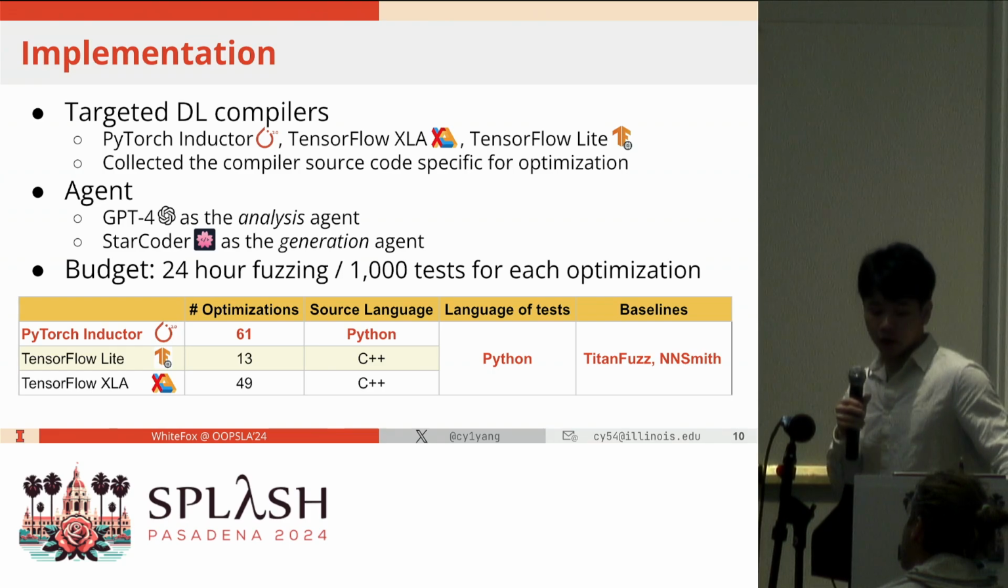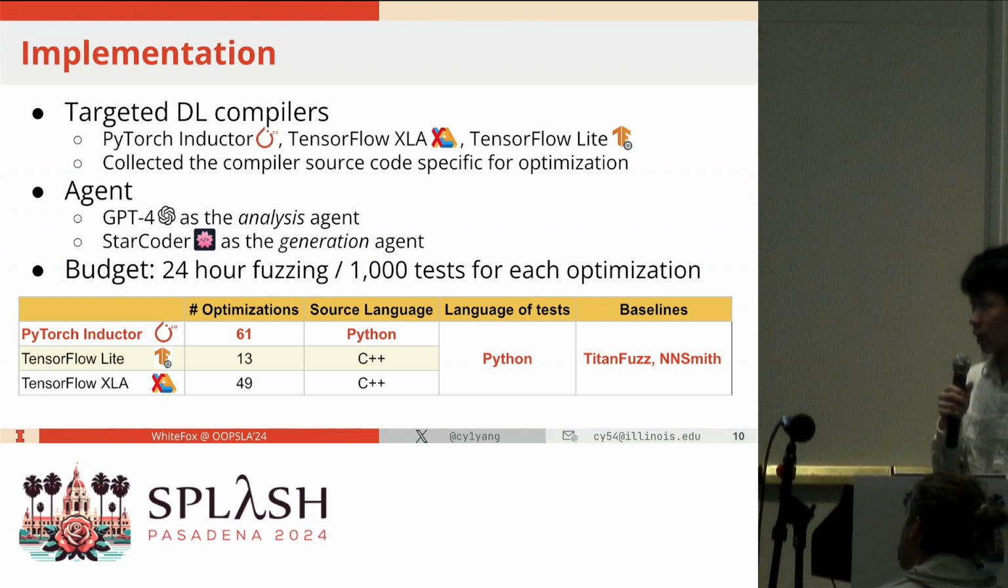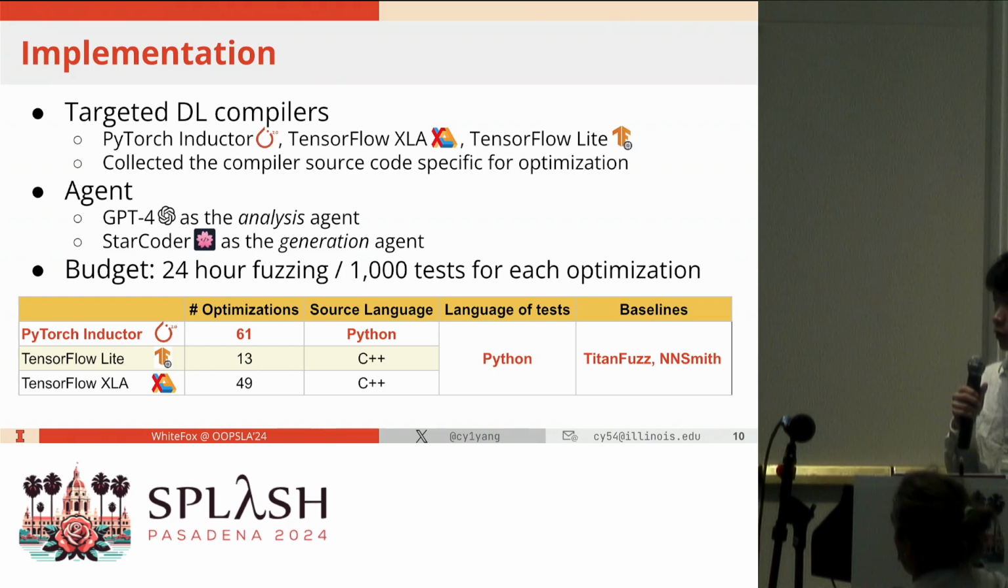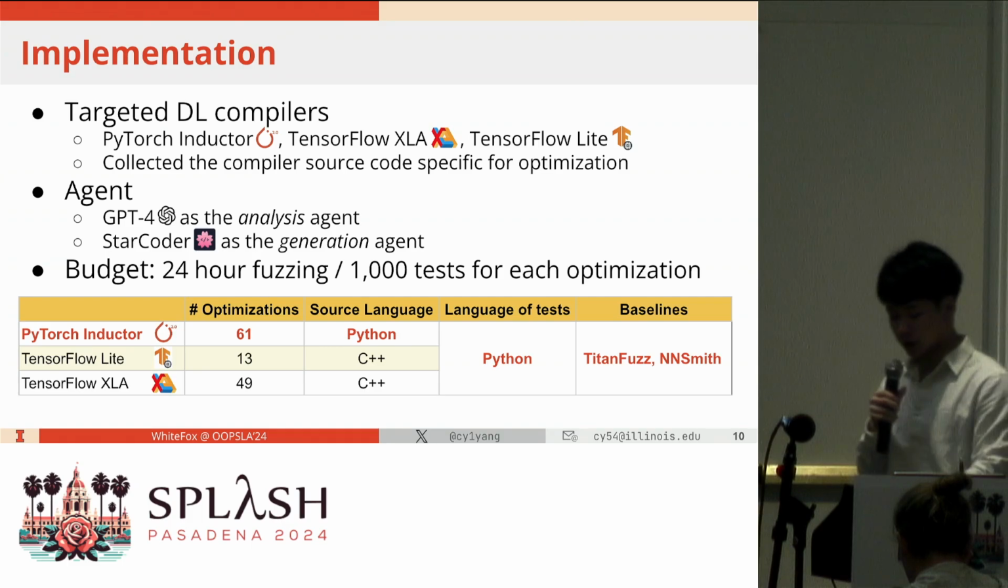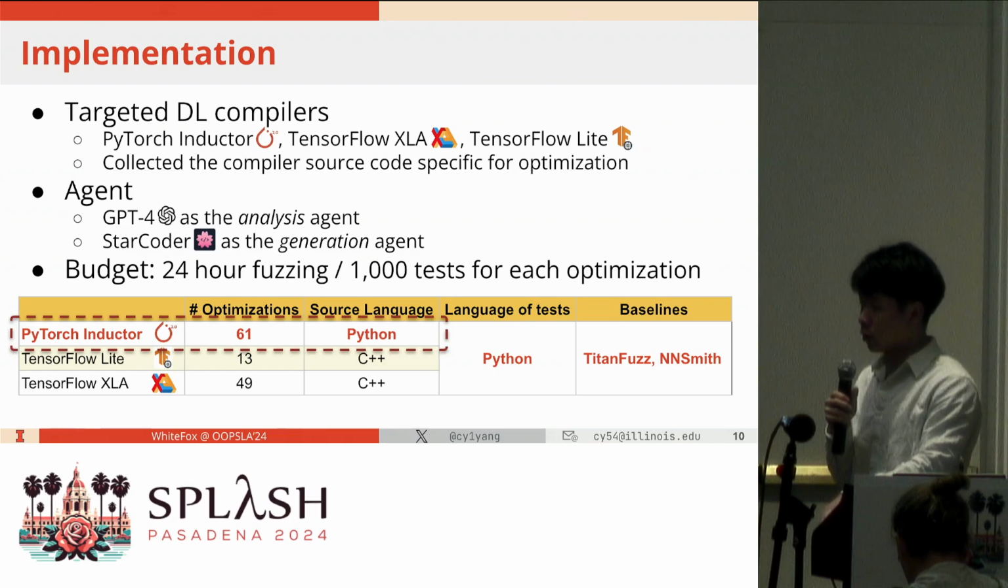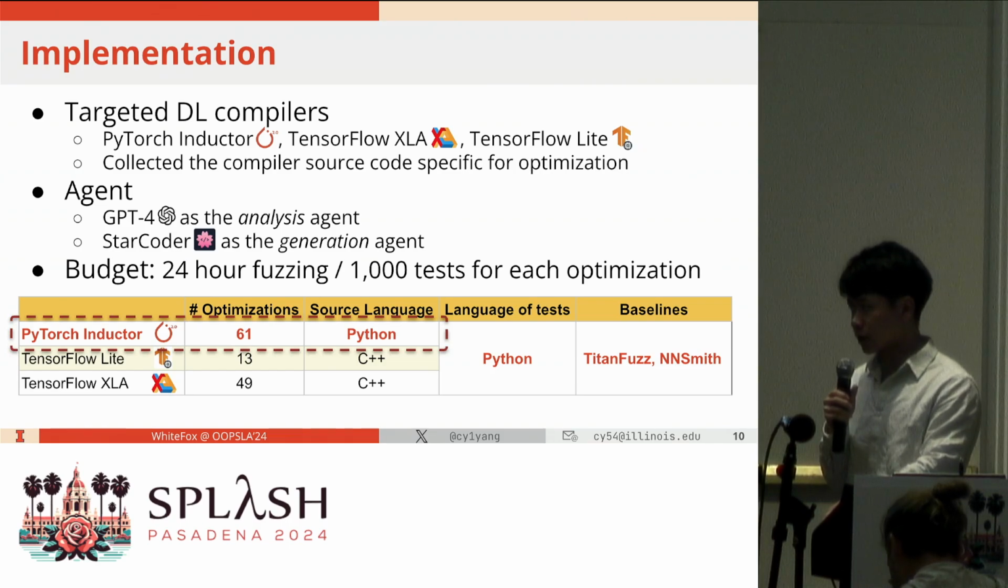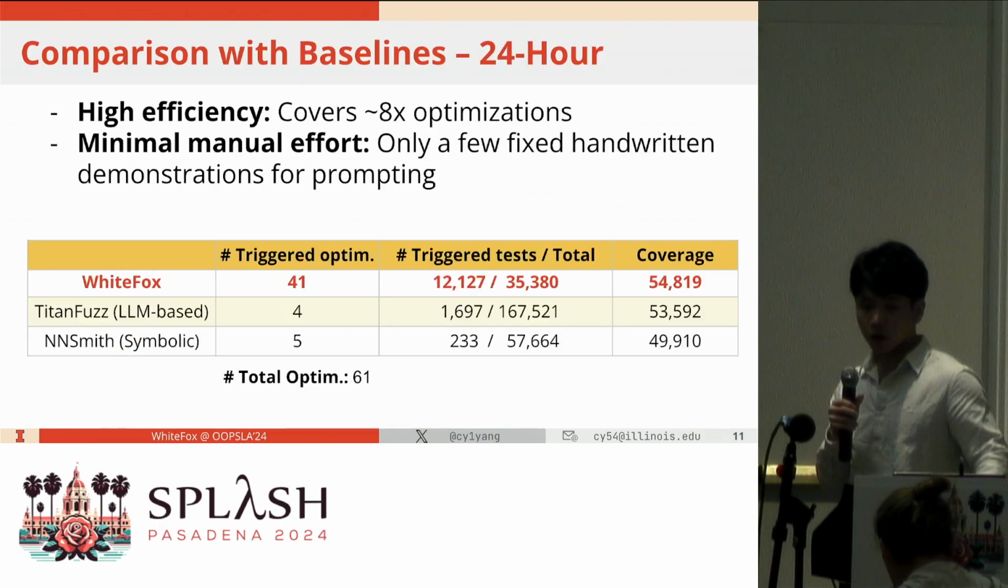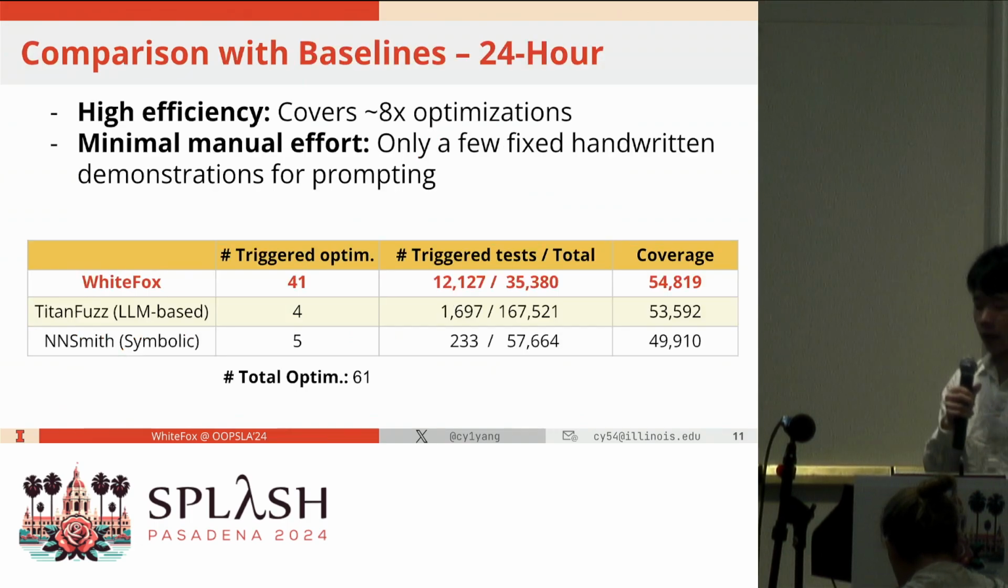agent. And as for the budget, we have 2 settings. First is the 24-hour fuzzing, and we also have our own setting for the ablation study, let's say generating 1,000 tests for each optimization. And due to the time limit, I will mainly focus on the results on PyTorch Inductor. First is a comparison with the baselines.